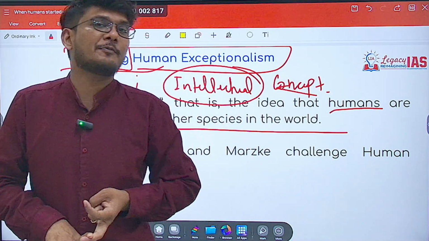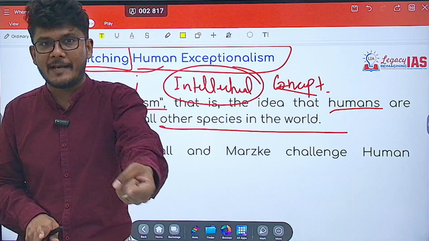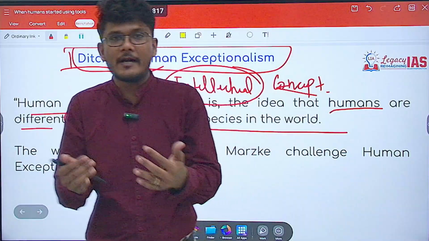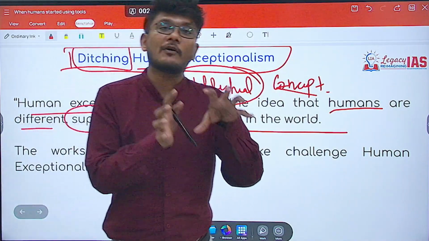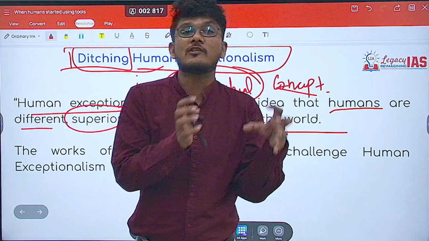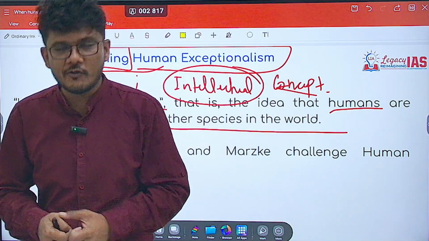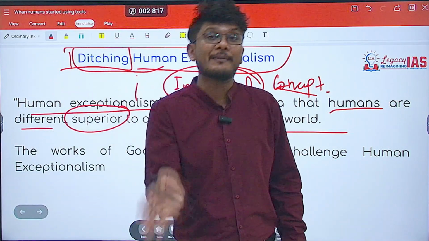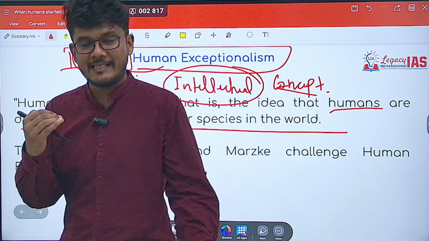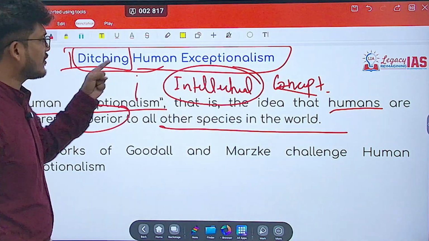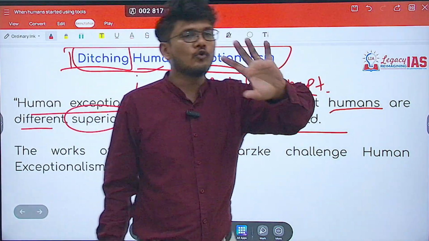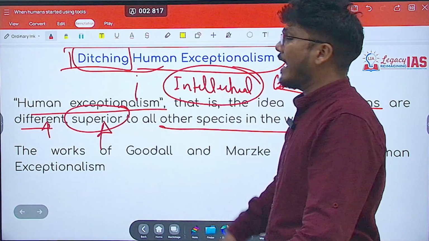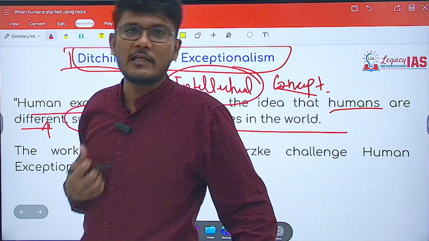Now, how can these other species use tools without creating them? That means either they or some other species not related to our present genus might have created the tools previously. That means the creation of tools need not be attributed to humans, but to some other genus which predates the genus Homo itself. As a result, ditching human exceptionalism means that humans are probably not as different, as superior and as exceptional as we believe ourselves to be.